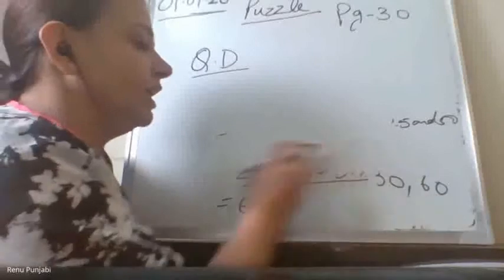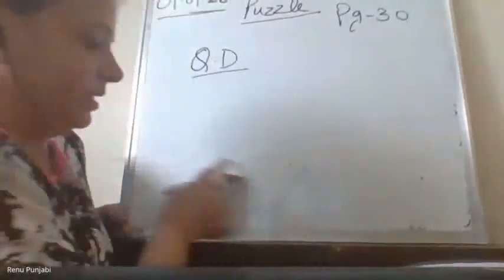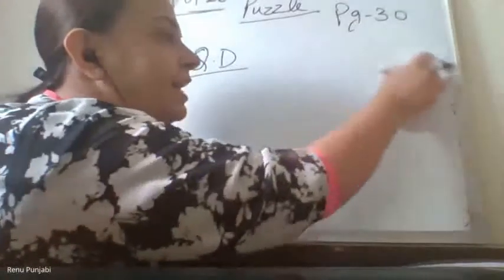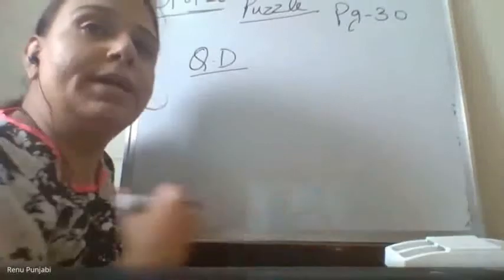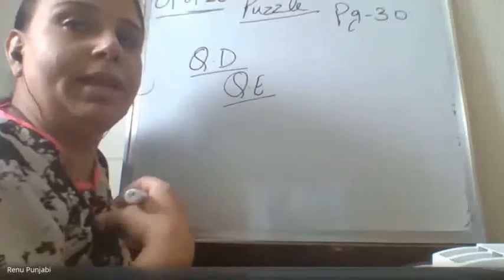What is the table of 30? 30 plus 30 is 60. As you all know that multiplication is a repeated what? Addition. Repeated addition.